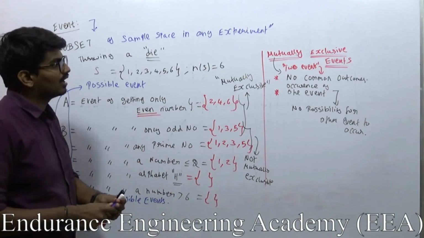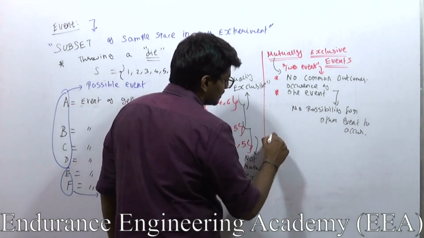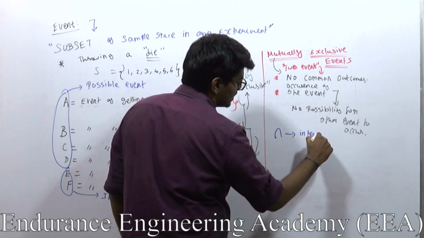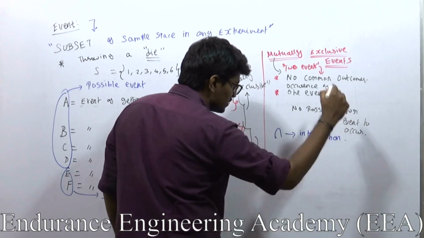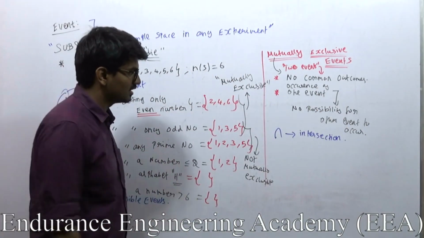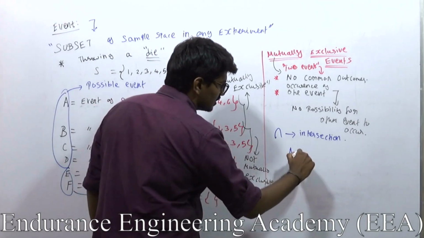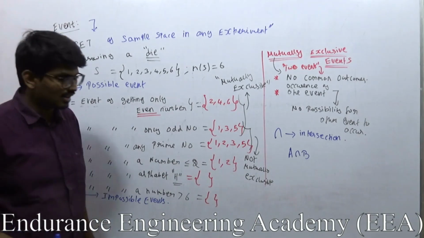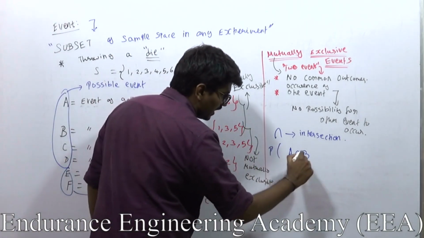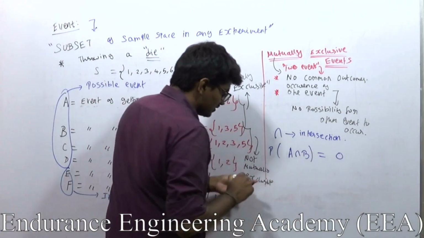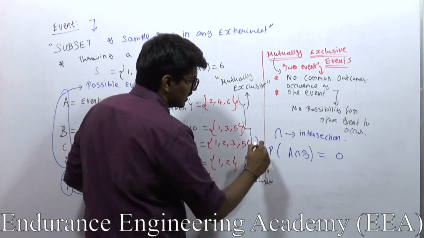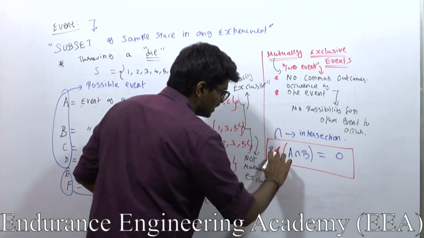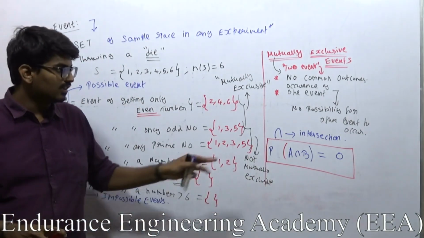Okay. So if I want to define the probability, we already know this sign belongs to intersection, from your set language, right? So A intersection B, what is A intersection B here? A intersection B is the null set, right? So the probability of A intersection B is going to be 0. So there is no possibility of occurrence of both A and B events combinedly.